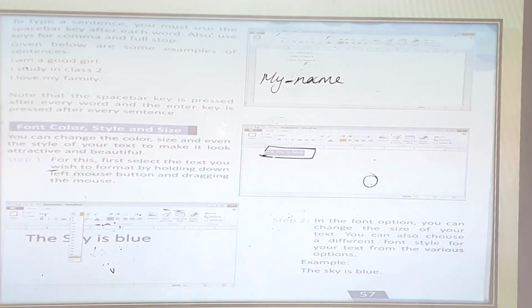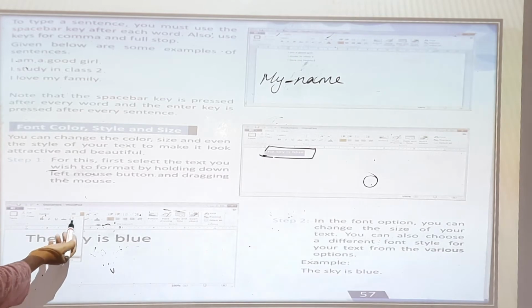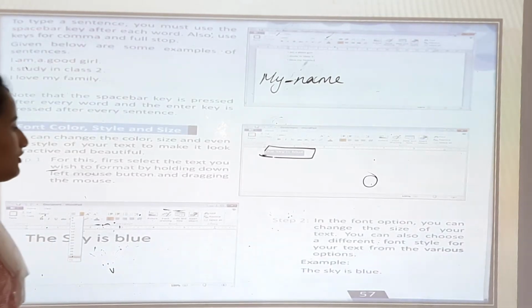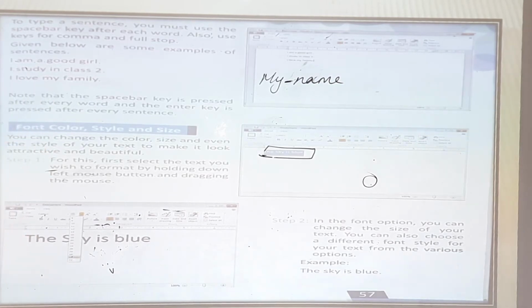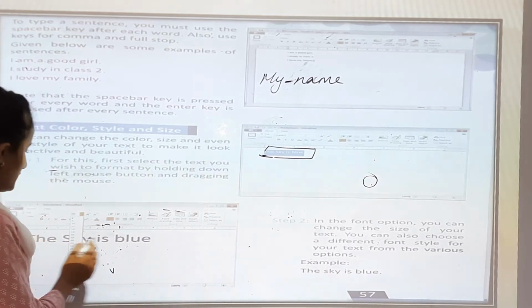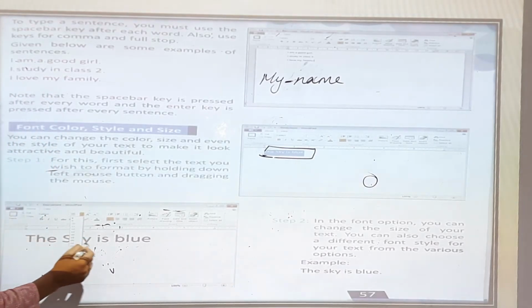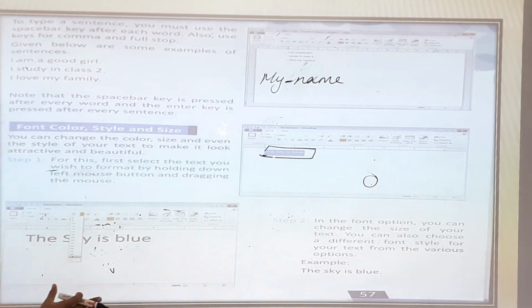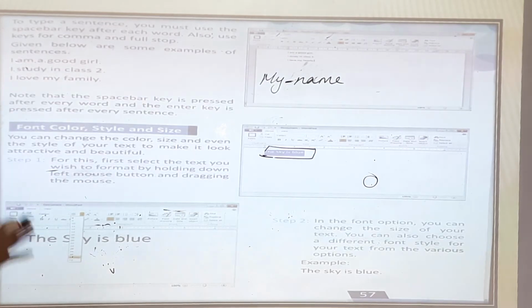Okay. Now step 2, in the font option you can see change the size of your text. You can see size of your text. Now a different font style for your text from the various options. Example, the sky is blue. The sky is blue. There is an option. You can see it is changed now. First you have to select them, and then only you can change any size, any color.